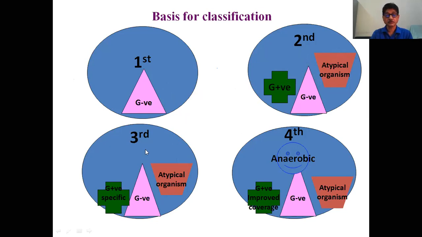The third generation has better gram-positive coverage along with better activity against atypical organisms, and some activity against anaerobic organisms too. Now the fourth generation, besides gram-negative, gram-positive and atypical coverage, has very good coverage against anaerobic organisms.